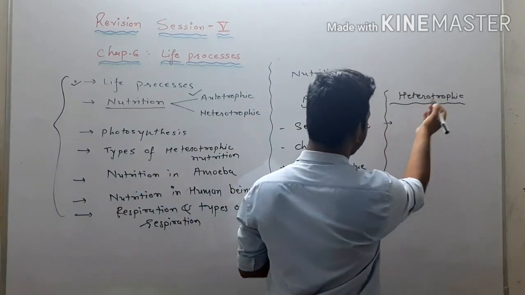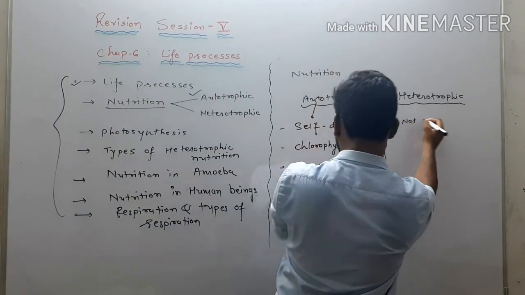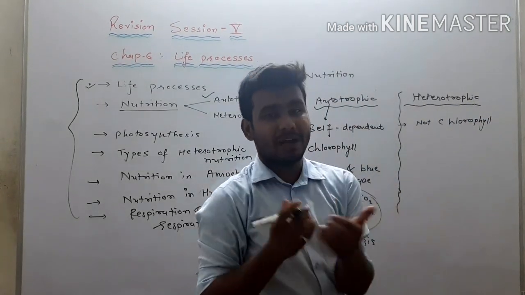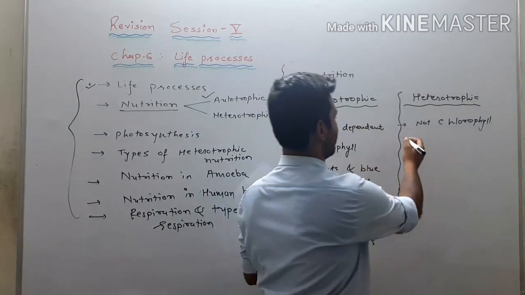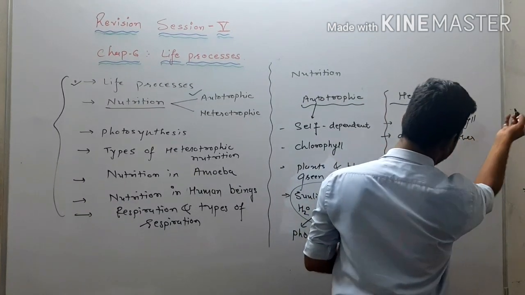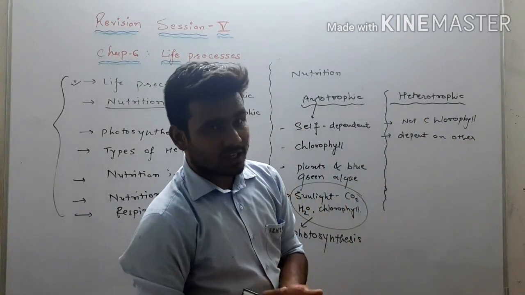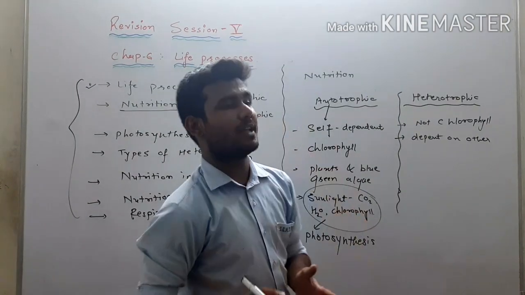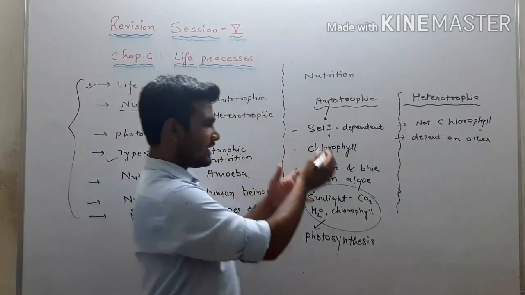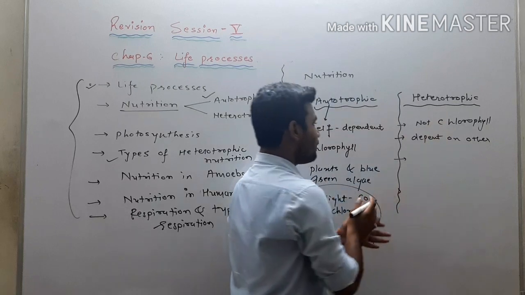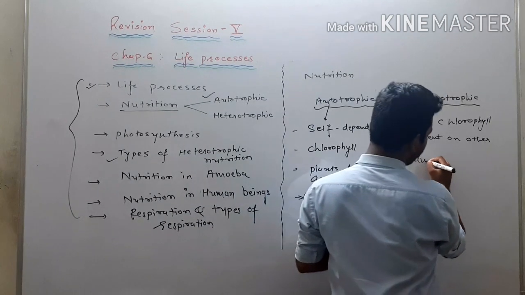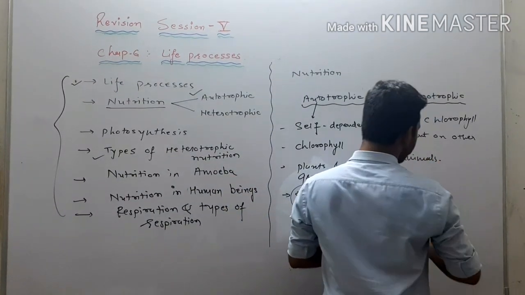In the heterotrophic mode of nutrition, first of all, they will not have chlorophyll, right? So they cannot make their food by themselves, they have to depend on others. Hetero means they will depend on other organisms, right? As they depend on other organisms, we will have different types of it. We are going to understand those different types later, but here we are just taking its main point. They don't have chlorophyll, they depend on others. Different animals are an example of it.